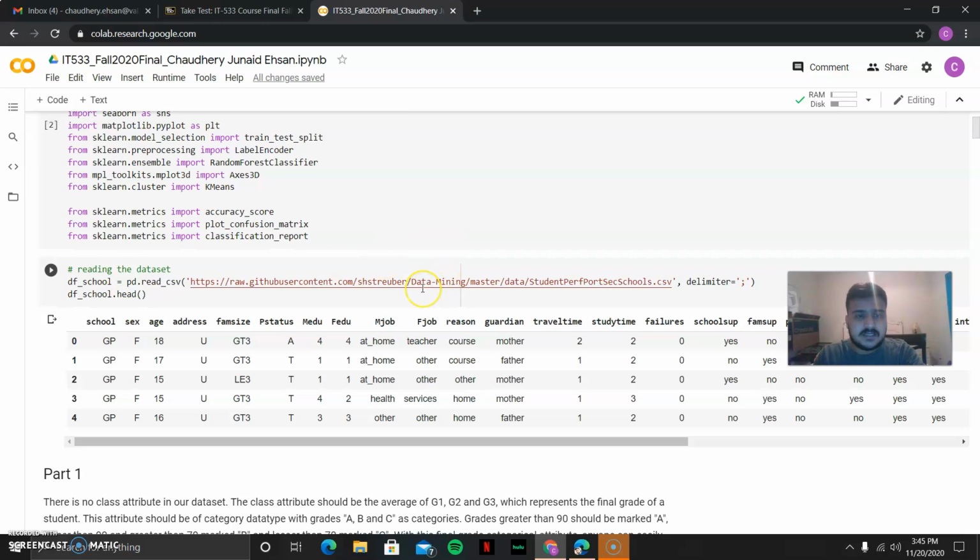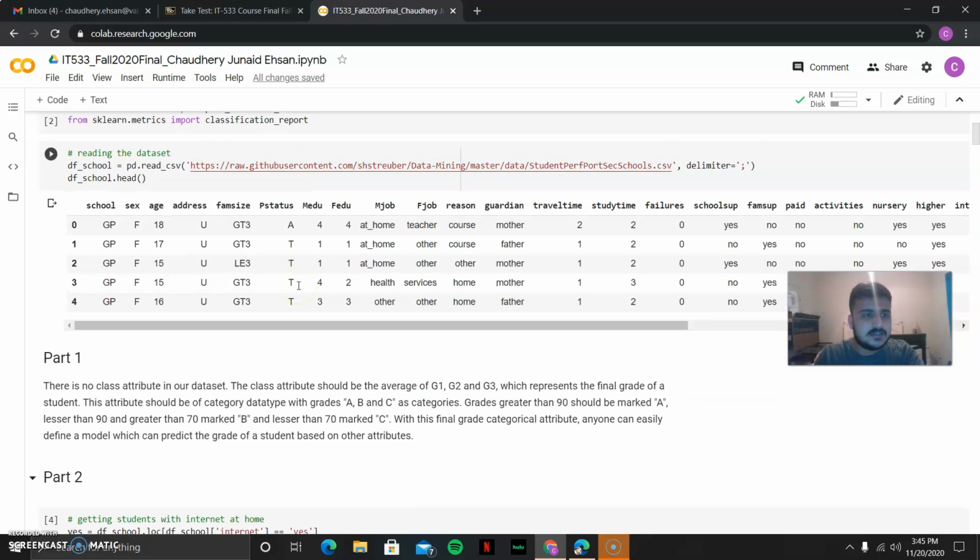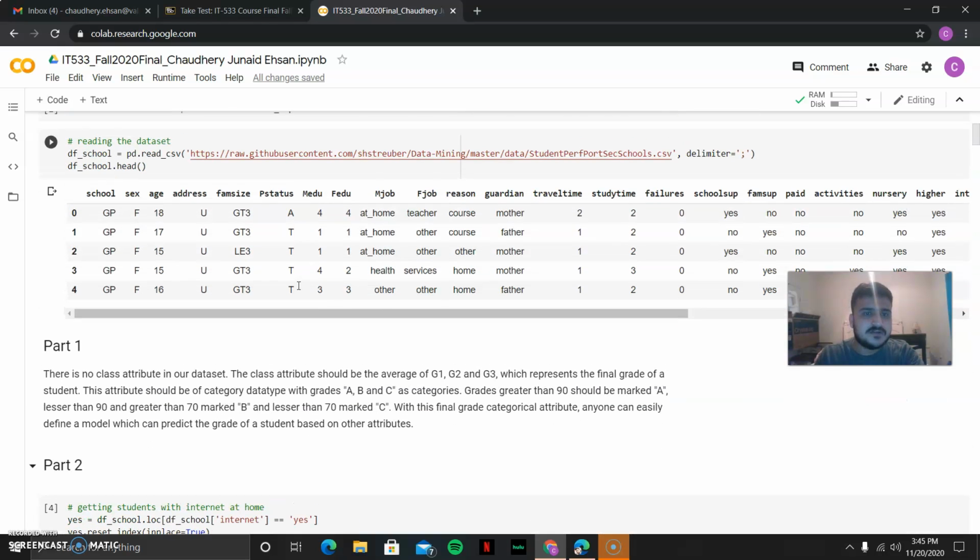Then I uploaded my data, which comes from a GitHub link. Okay, so here's our data. We can see my data here.